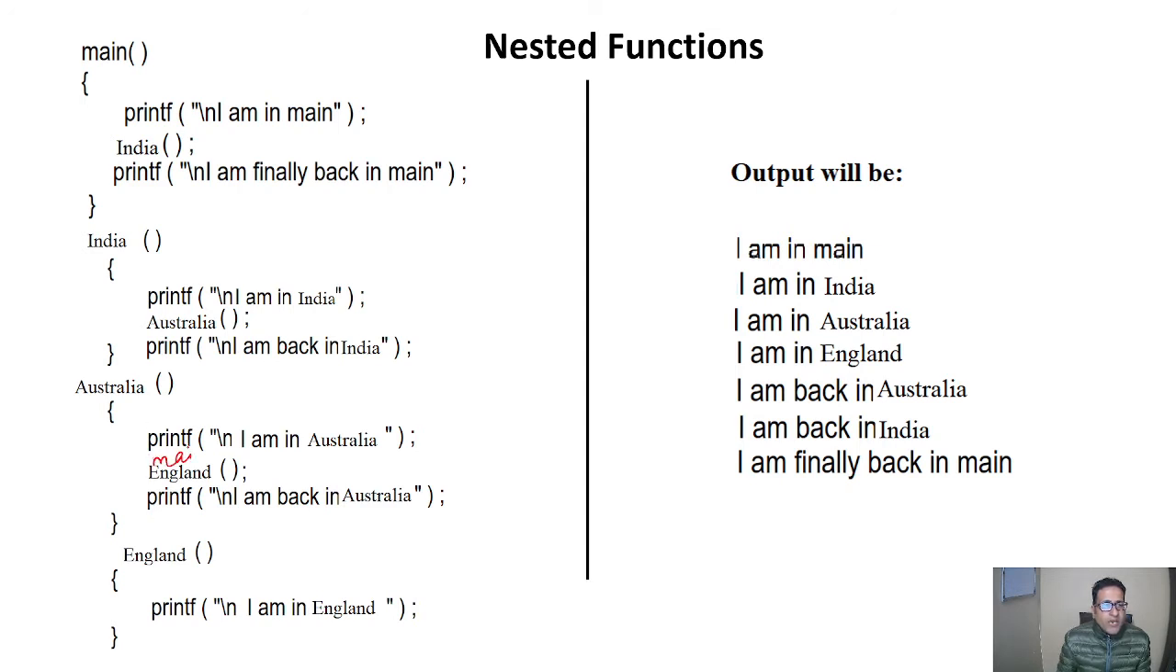If we write main here, then after printing "I am in Australia", it will again go to this part and write "I am in main". So there is no restriction on calling the main function in other functions. The point to remember is that we can call the main function in other functions also.